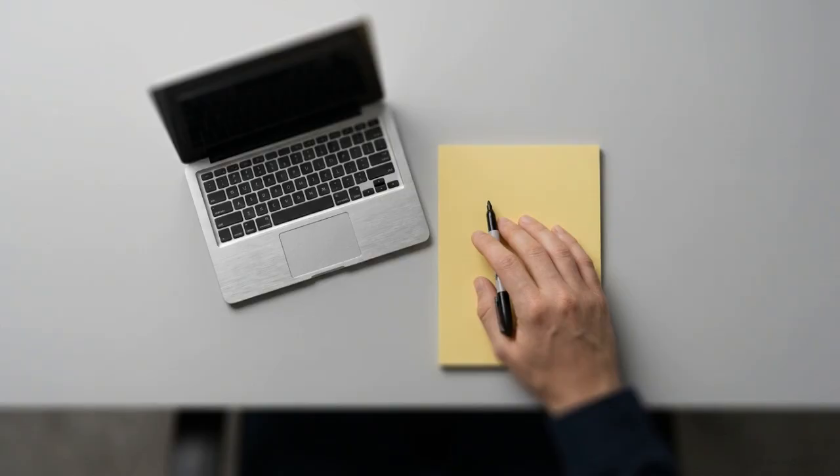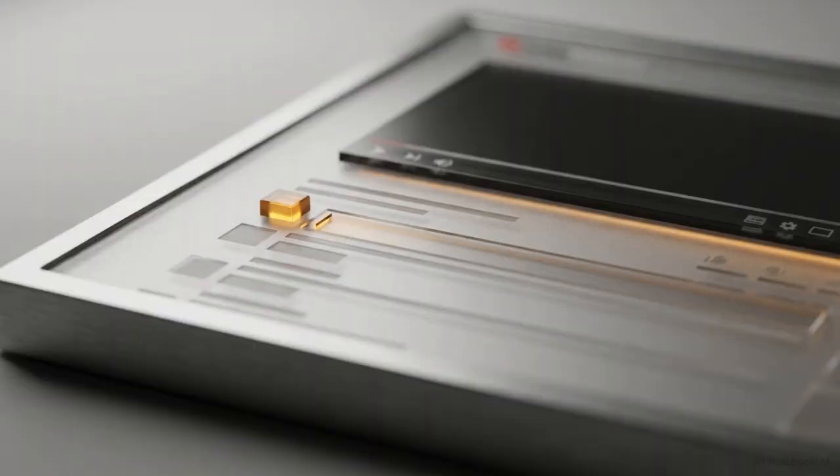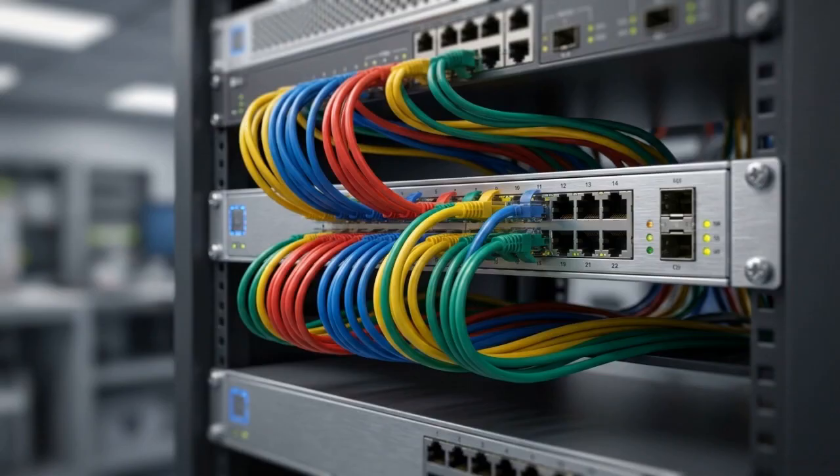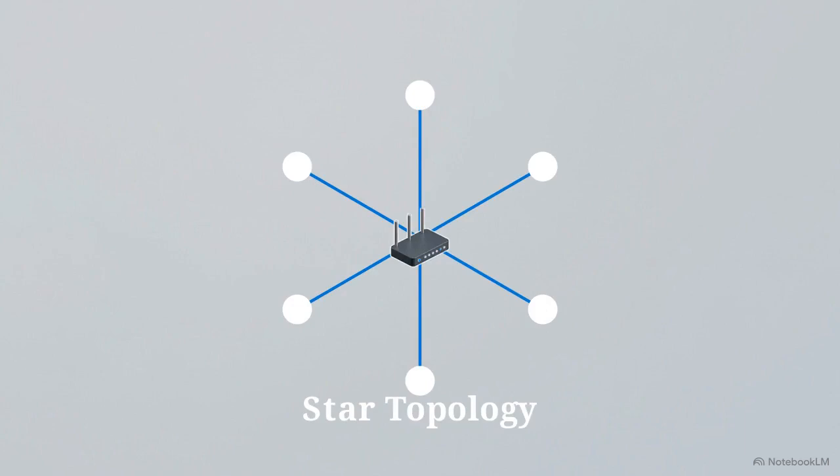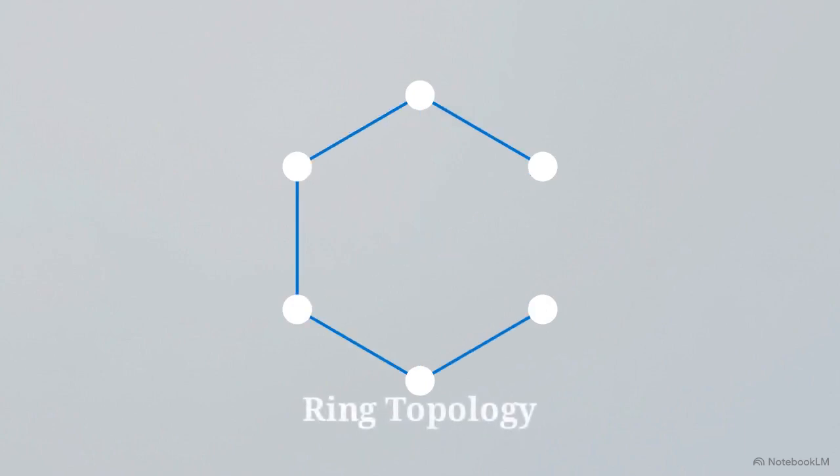For your homework, identify the exact network connection you are using right now and write down 3 examples for each network type in the comments. Correctly identifying this network architecture is the mandatory foundation. In our next lesson, we will dive into how these networks are shaped when we cover network topologies.